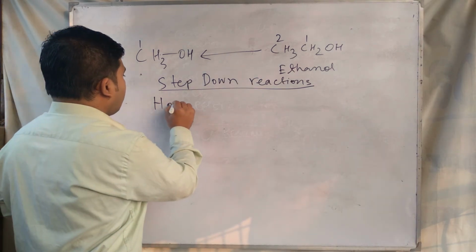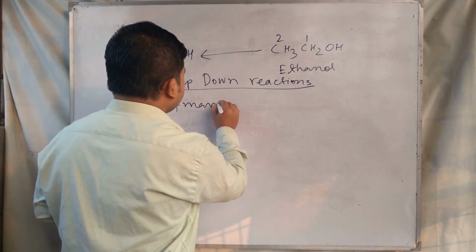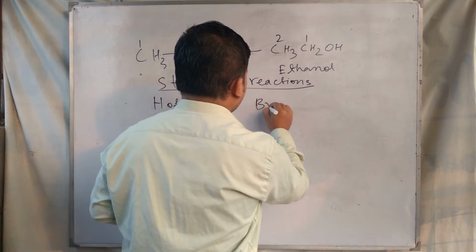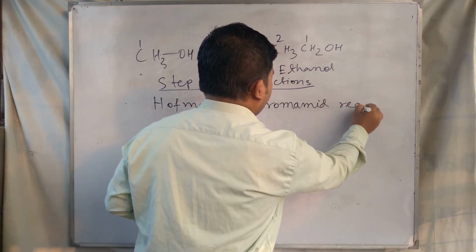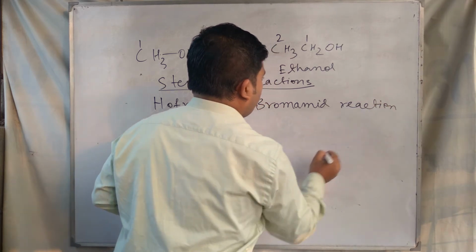Step down reaction number 1, Hofmann bromamide reaction.